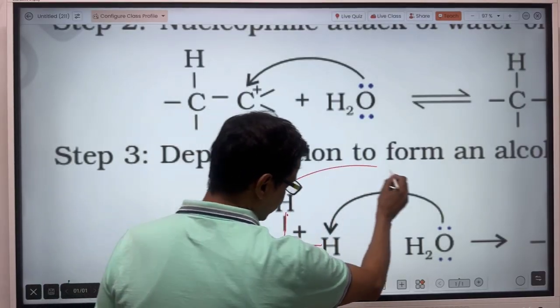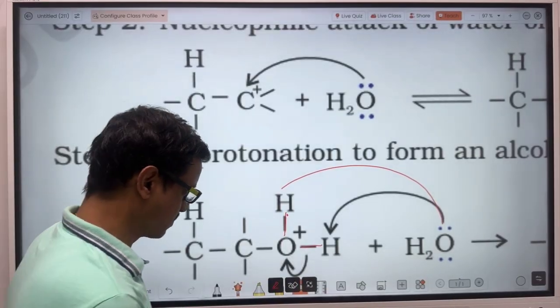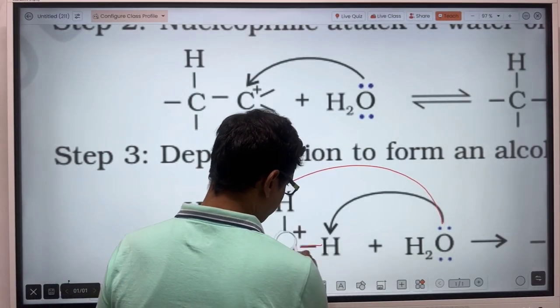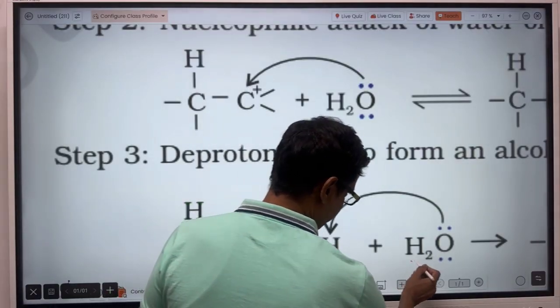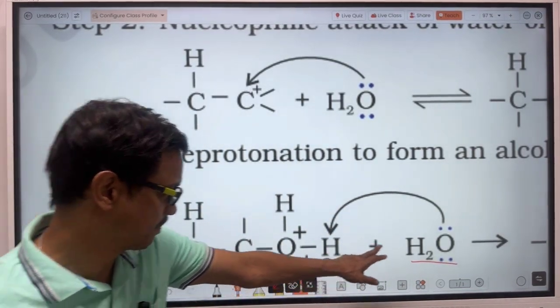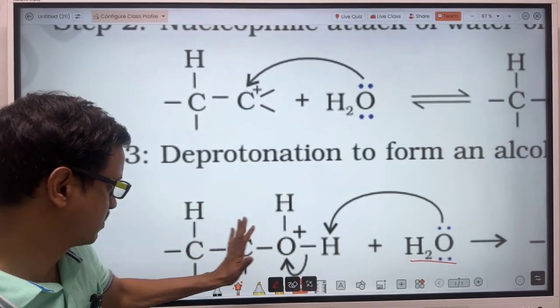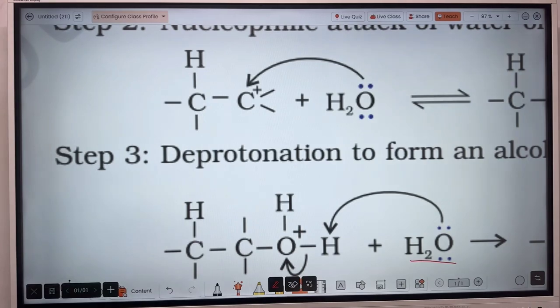And this proton, either this hydrogen or this hydrogen, will get attracted towards this water molecule. So again there will be formation of protonated water, and this protonated alcohol converts into alcohol.